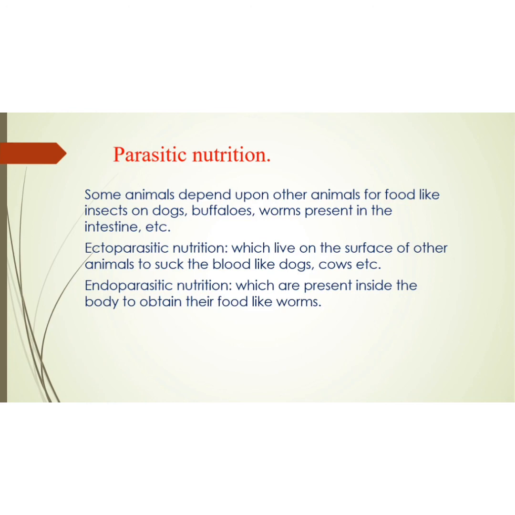And endoparasitic nutrition is when organisms are present inside the body to obtain their food, like worms. Sometimes you must also have faced such problems. When you have a severe stomach ache, the doctor says there are worms in your stomach and provides you some medicines. So these worms are an example of endoparasitic nutrition.